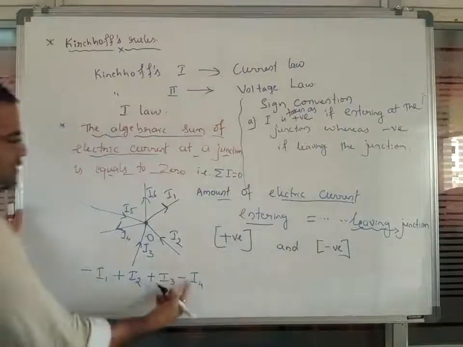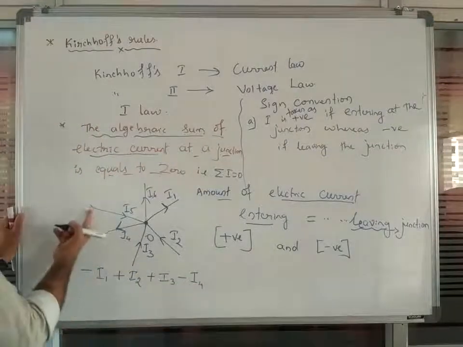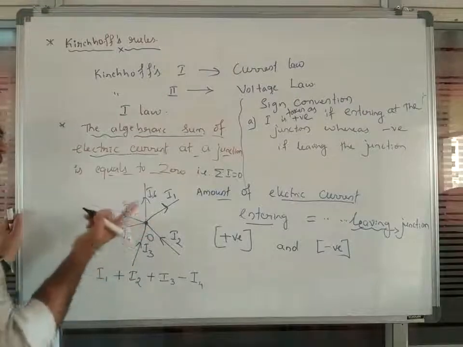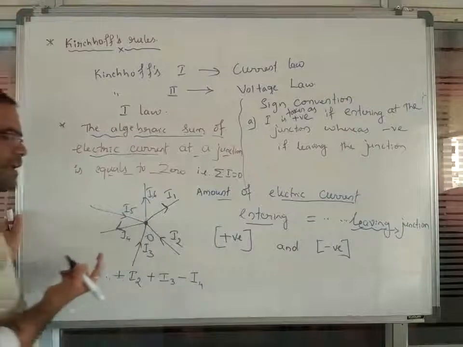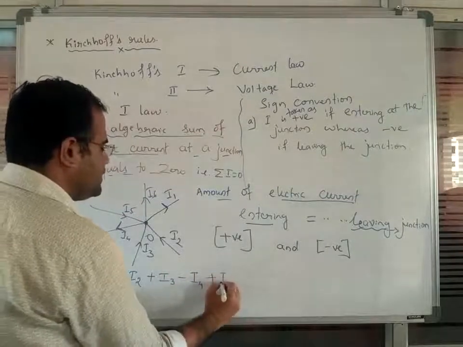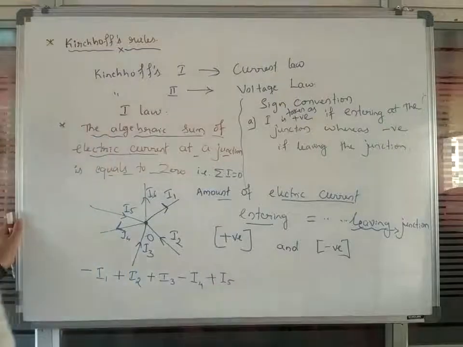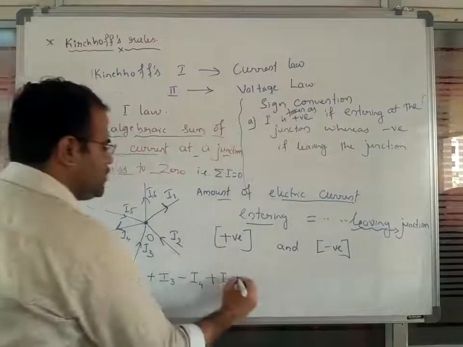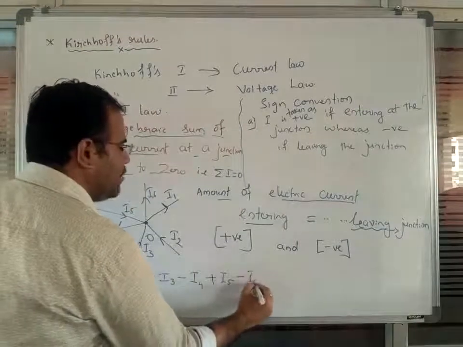Similarly, the next electric current is entering towards the junction point, so that's the reason this is plus I5. And here it is leaving the junction point, so this will be minus I6.